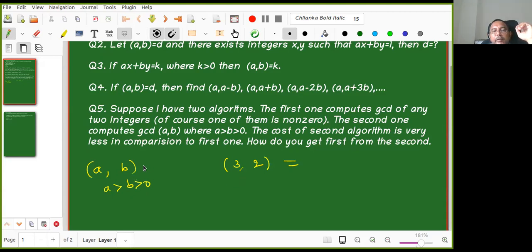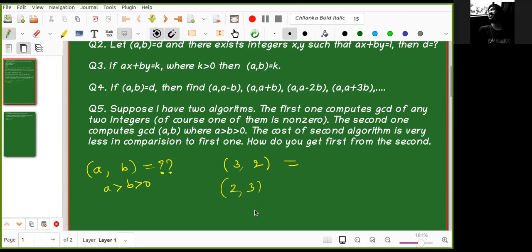I know how to compute for this one. But I want to compute this one, where A is not greater than B. But I only know 3, 2. I need to figure out how to get this from that. But the algorithm will work for 3, 2 as well, because here 3 is greater than 2 greater than 0. Oh, okay. Sorry. For 2, 3.